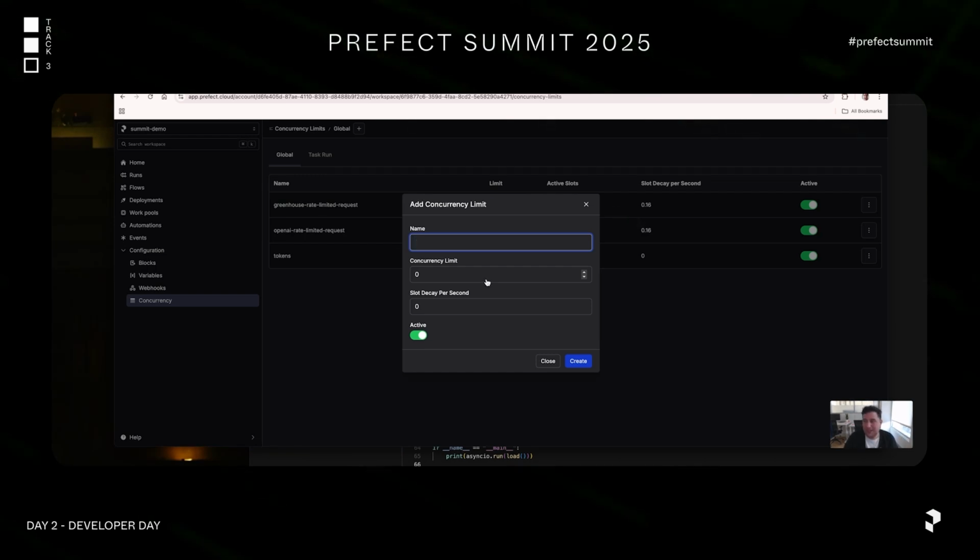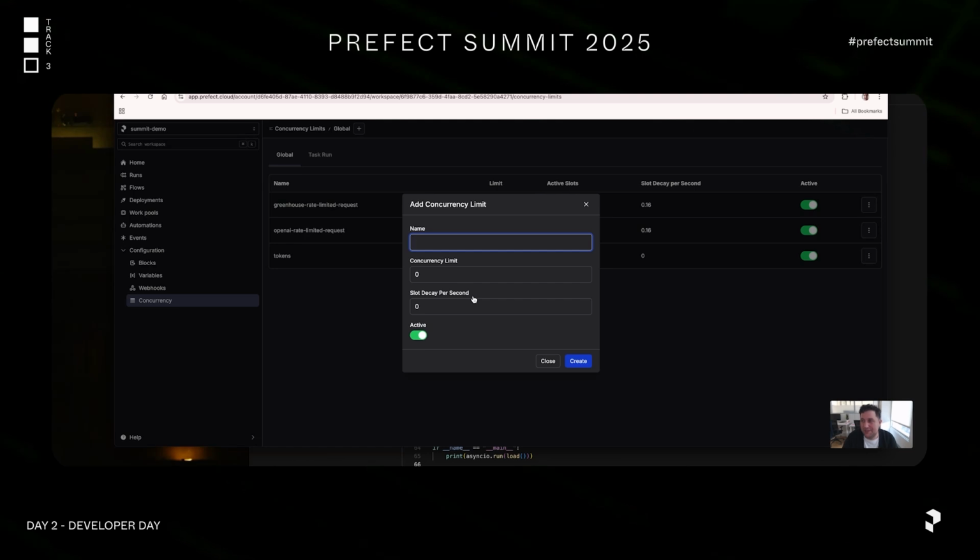Now, a concurrency limit is really how many things are allowed to operate at the same time. And I can give it a slot decay per second, which basically says, as a function of time, how many of these concurrency slots should I return back to the pool of unused slots?